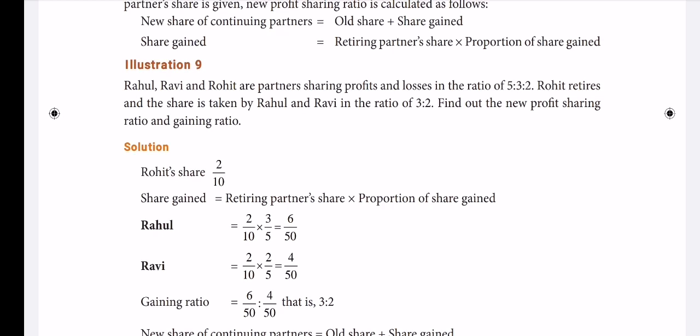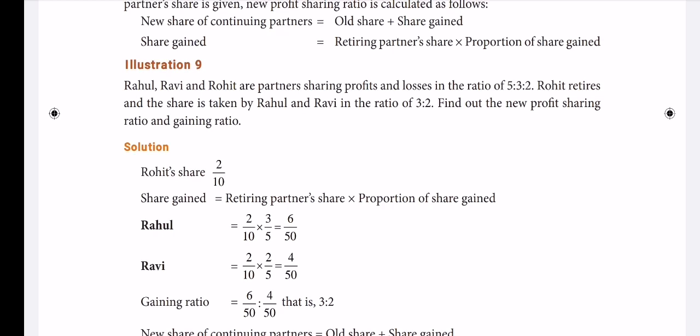Therefore 15 plus 4, 19/50. Therefore at the end, the new profit sharing ratio of Rahul to Ravi equals 31/50 to 19/50, that equals 31 to 19. Okay?